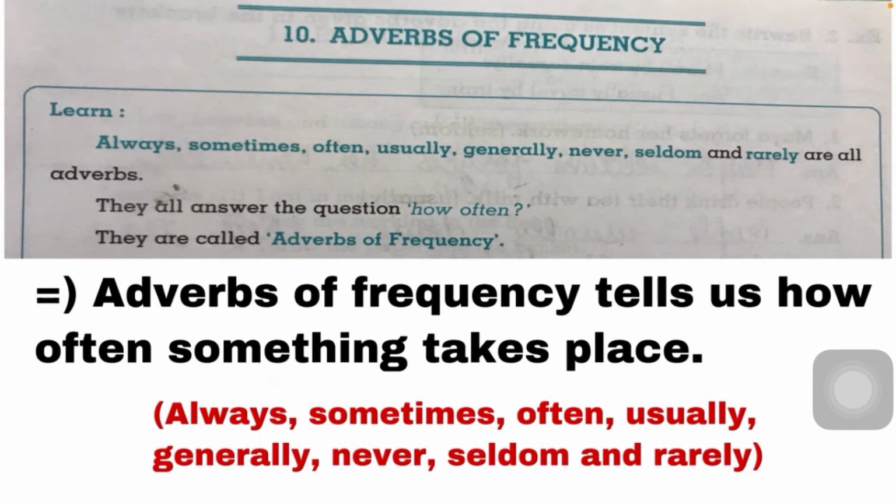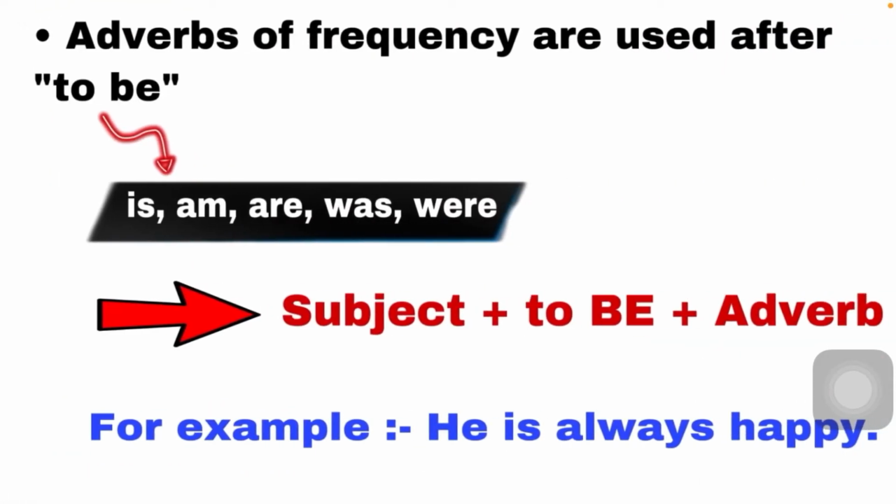So on the basis of all these words we have to complete the adverb of frequency. Okay, so here two things you have to remember. The first thing is that adverbs of frequency are used after the to be verb. For example, if you have any type of to be verb, for example is, am, are, was, were, in any type of blank, you have to use this format: subject plus to be plus adverb.